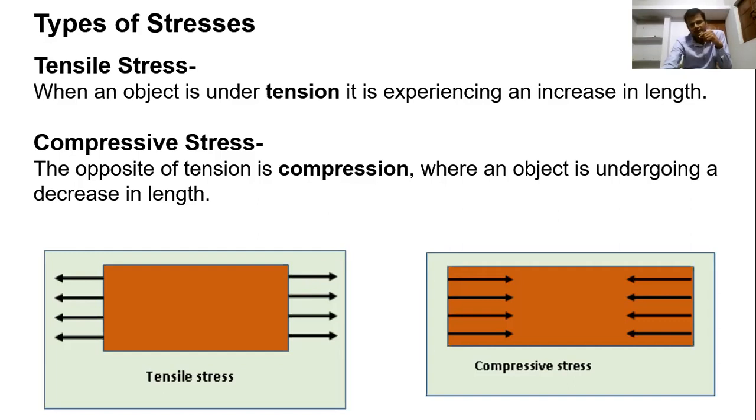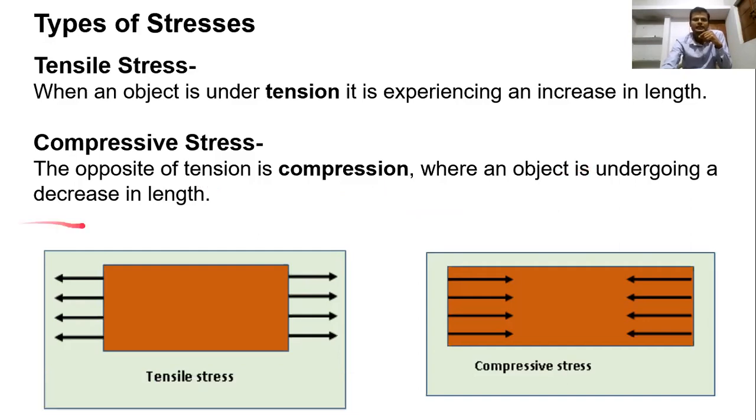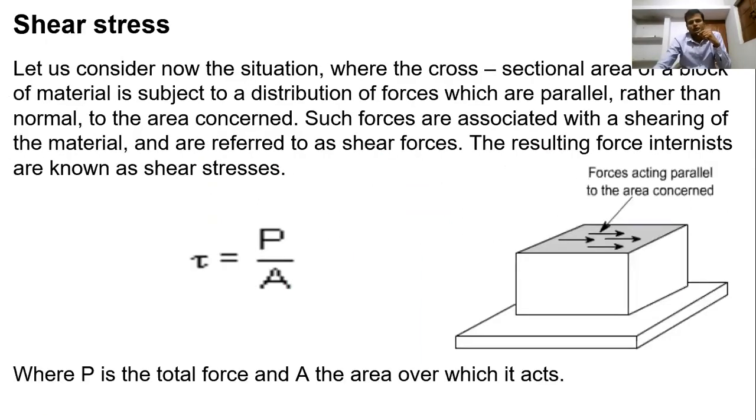These arrows represent the increase in length. So when an object is under tension, it will be tensile stress. Compressive stress is opposite to tensile stress. The opposite of tension is compression, where an object is undergoing a decrease in length. So compressive stress is opposite to tensile stress. Now, shear stress.